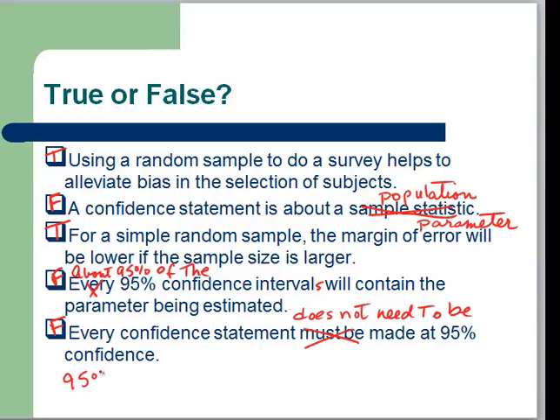95% confidence is what the media uses. So whenever you read about a poll or hear about a poll on the news, the media always uses 95% confidence. But if we were to take a poll on our own, we could have an 80% confidence, we could use 75% confidence, we could use 99% confidence. Confidence statements don't have to be made at 95% confidence, although any confidence statement that you read about in media will be made at 95% confidence.